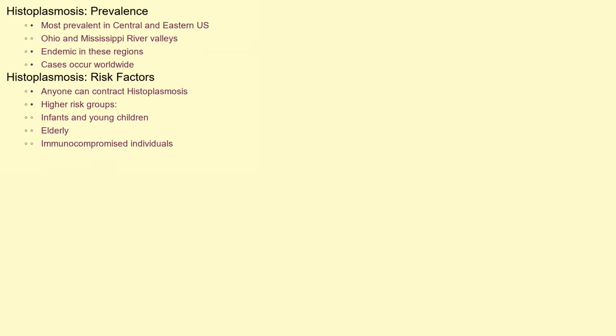Histoplasmosis is most prevalent in the central and eastern United States, particularly in the Ohio and Mississippi River valleys. This region is considered endemic for the fungus. However, cases can occur worldwide. While anyone can contract histoplasmosis, certain groups are at higher risk, including infants, young children, the elderly, and individuals with compromised immune systems due to conditions like HIV or immunosuppressant medications.